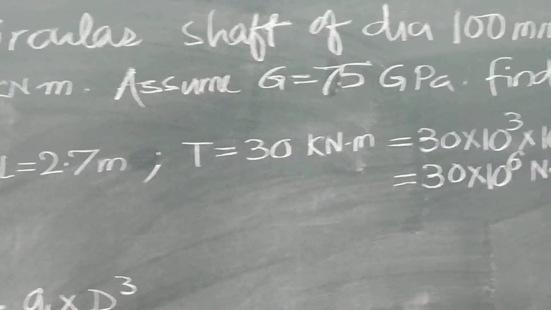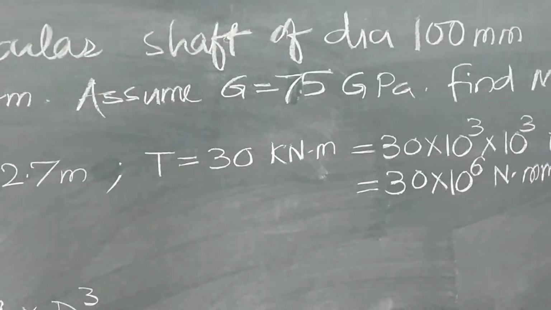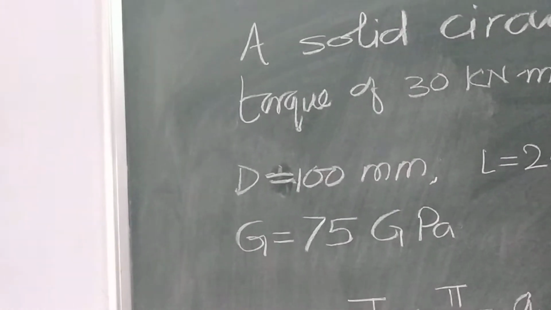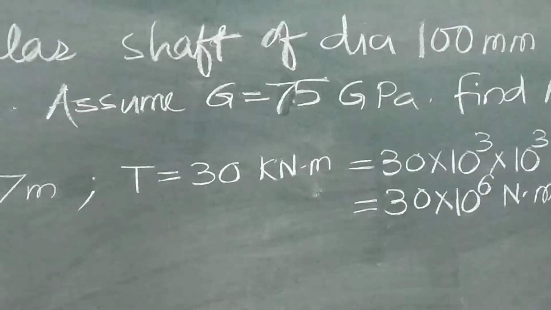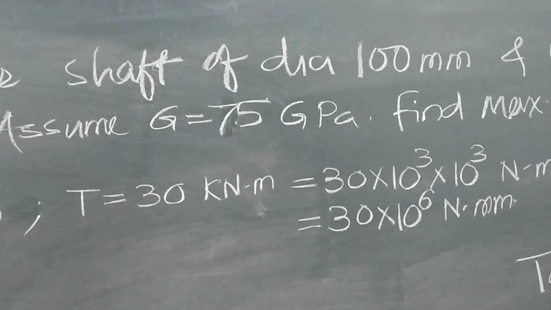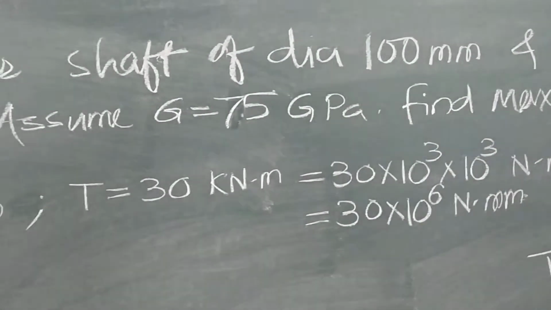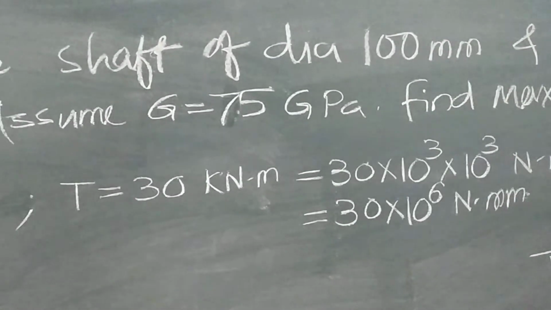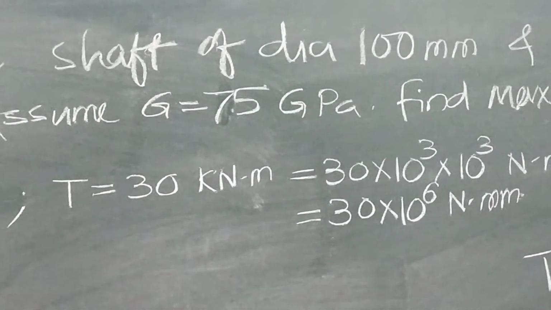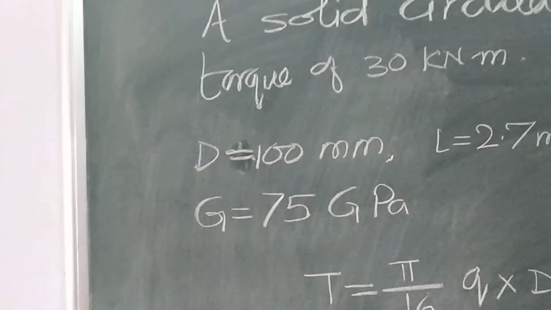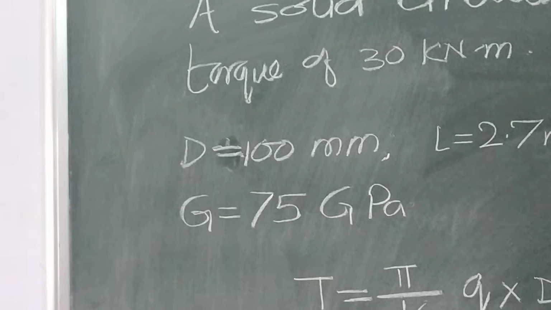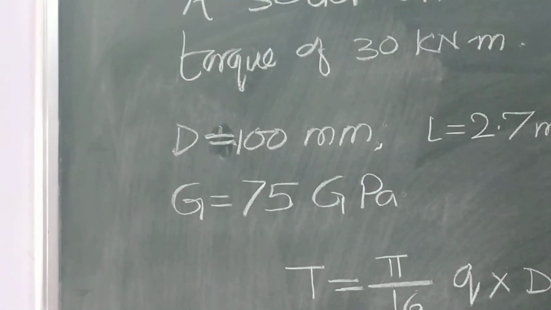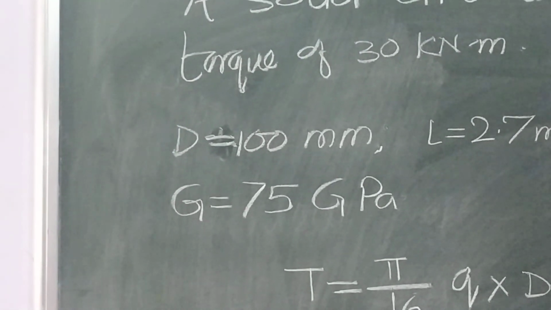T, torque is 30 kilonewton meter, D is given in millimeter. So we are going to convert it: 30 into 10 raised to 3 for kilonewton to Newton and again into 10 raised to 3 for meter to mm. So it is 30 into 10 raised to 6 Newton mm, and G is given 75 gigapascal, but we are not requiring this data, so we are keeping it as it is.